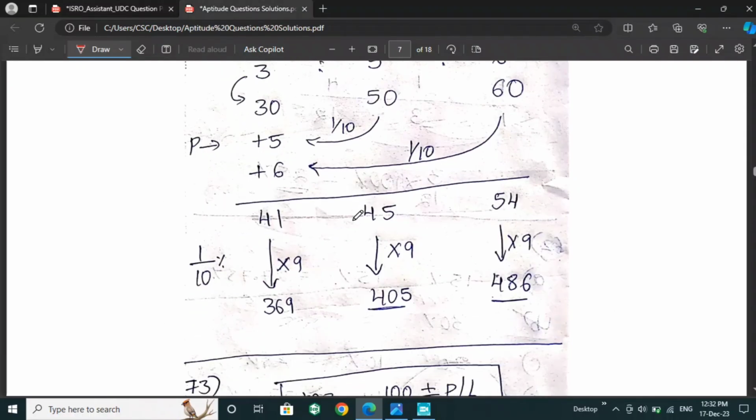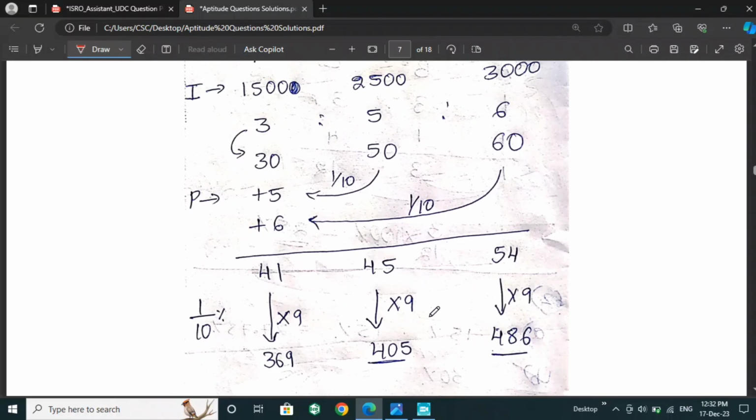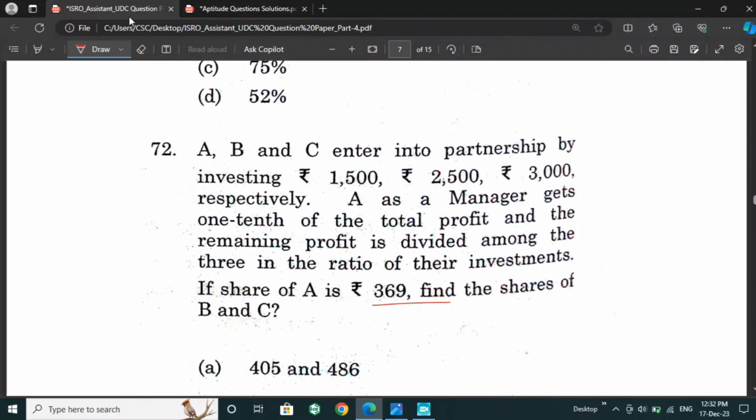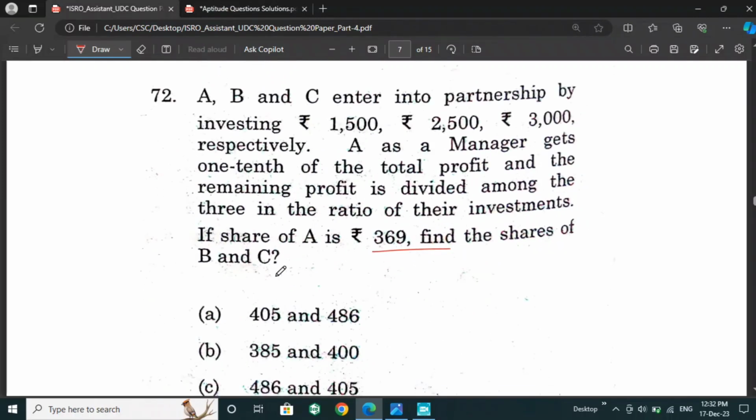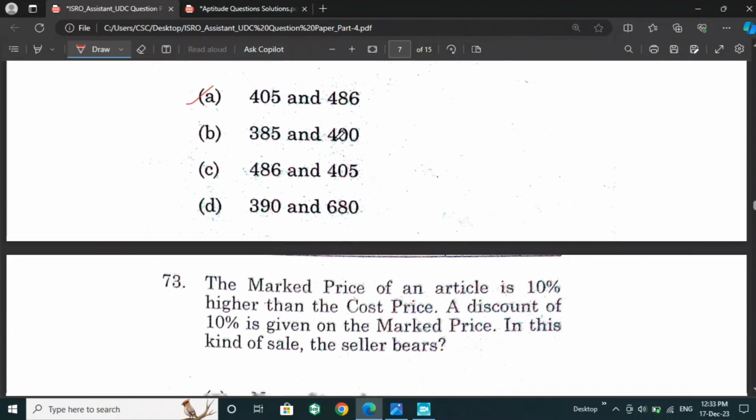After A's share, we have to multiply by 9, and then we'll get B's share and C's share, which is in option A. So option A is 405 and 486 as the answer. So option A is the right answer.